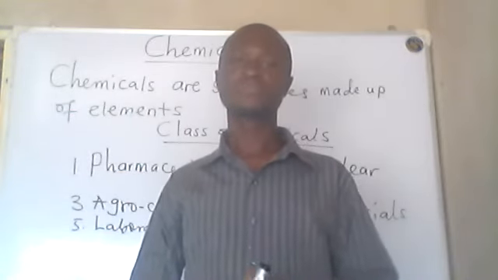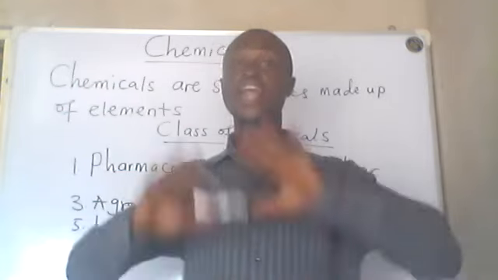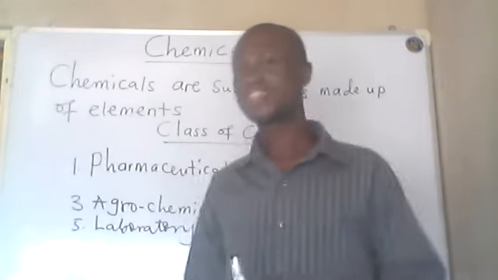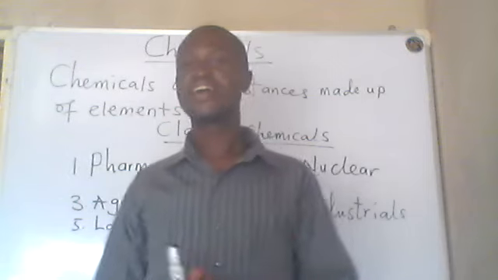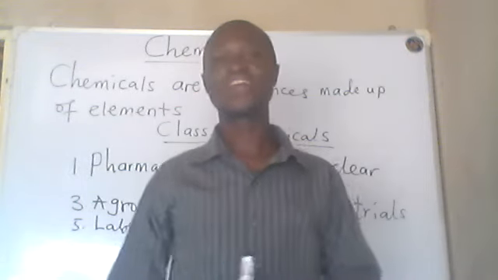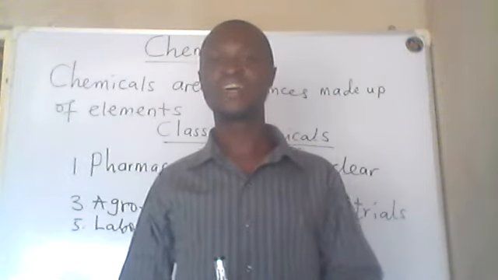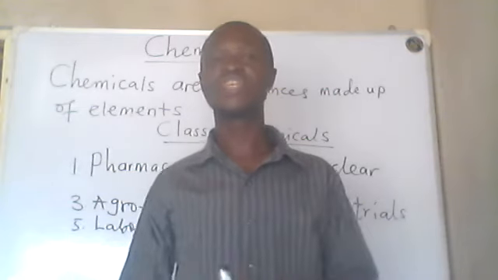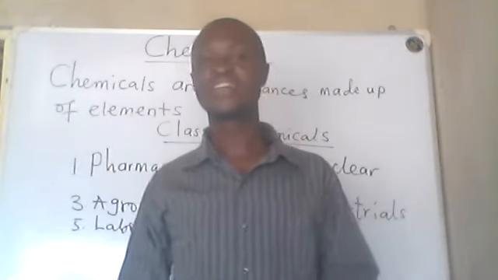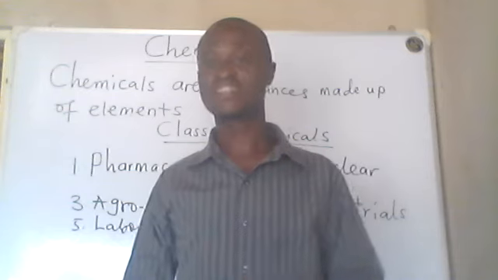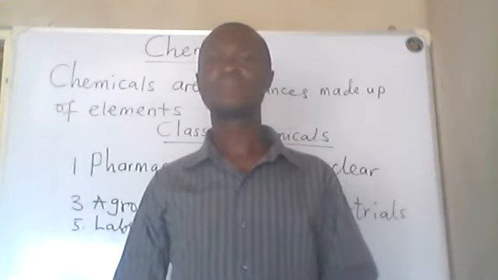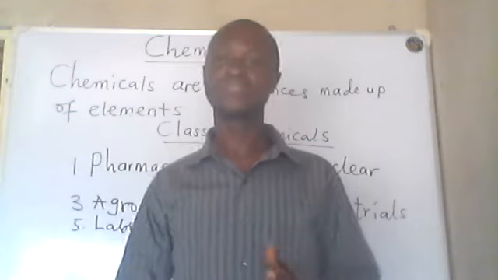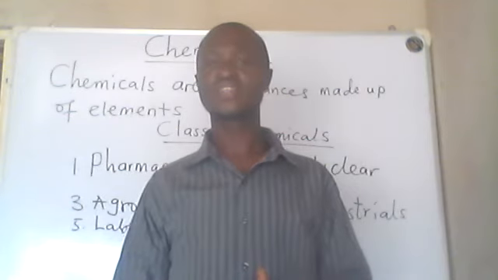In the entire universe, we learned that everything can be classified under matter, and we have three states of matter, which are solid, liquid, and gases. Anything you lay your hand on is either a solid, a liquid, or a gas.